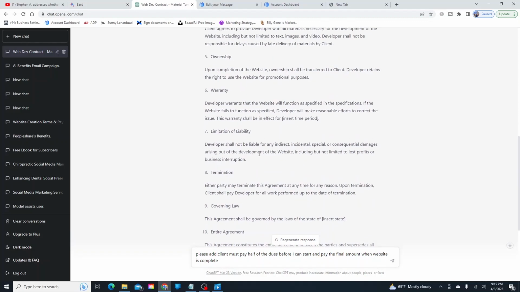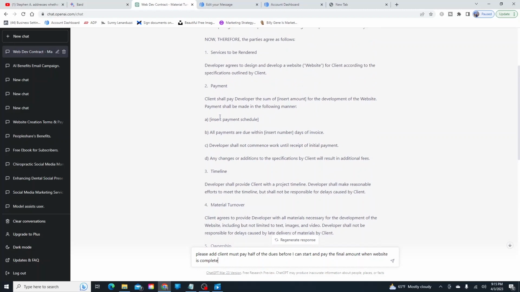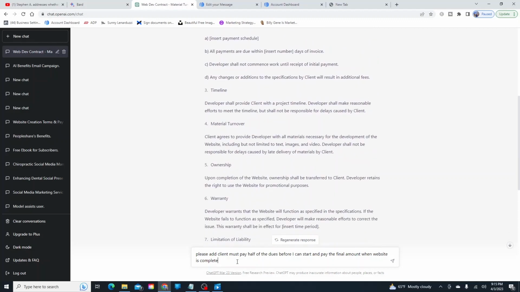And so if you look in the payment section, "payment: client shall pay developer," we read that part, but "all payments are due within days of invoice, and developer shall not commence work until receipt of initial payment," which is kind of the same thing, but it doesn't say exactly how much, so that's why I said let's go put it in half. "Any changes or addition to the specifications by client will result in additional fees." So let's go ahead and add this to it.